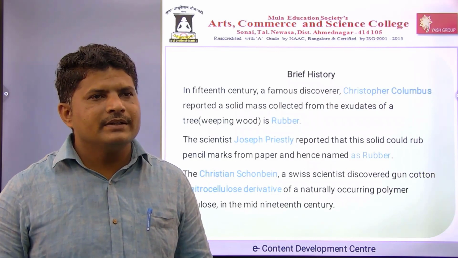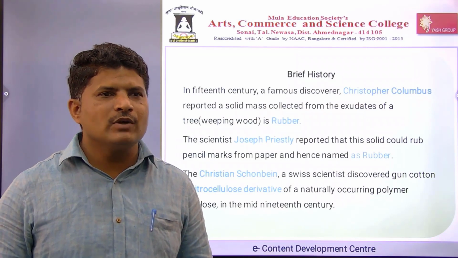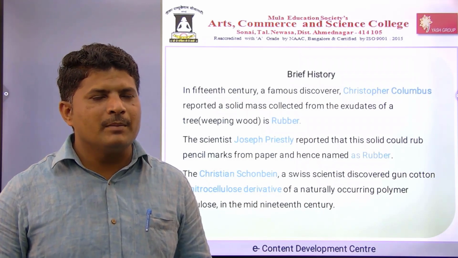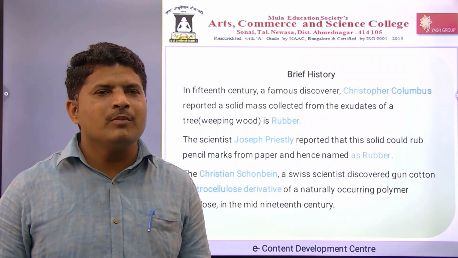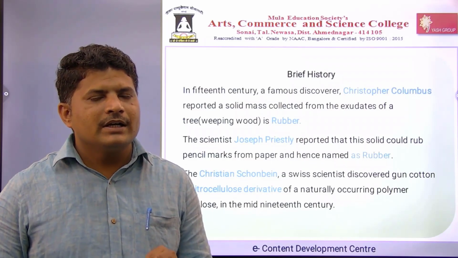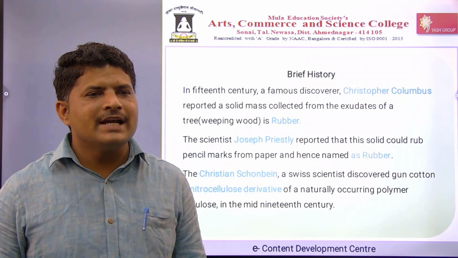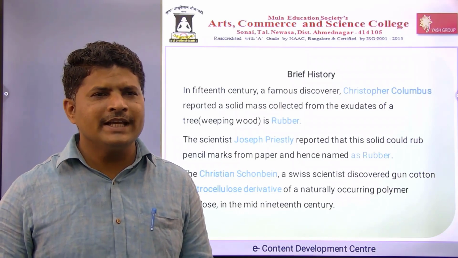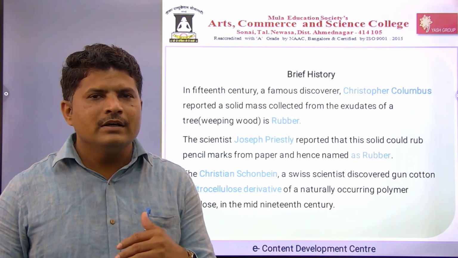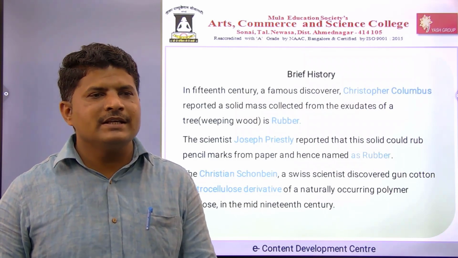In the 15th century, a famous discoverer, Christopher Columbus, reported a solid mass collected from the exudates of a tree. It is called rubber. At that time, he did not know it is a polymer or that it could grow into a tremendous polymer industry. He just reported it as rubber. Why is it called rubber? Because the scientist Joseph Priestley reported that this solid could rub out pencil marks. So it is named rubber.